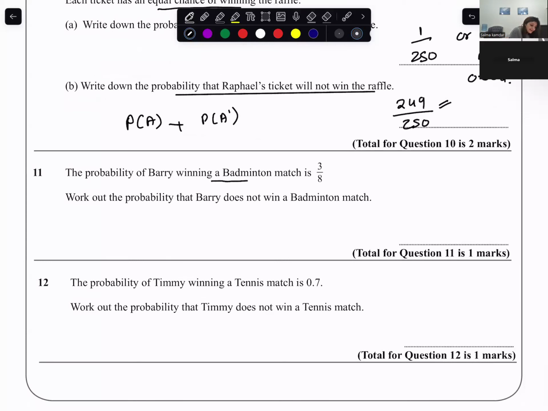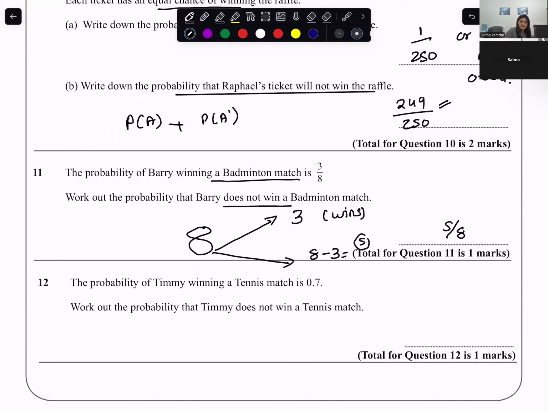Probability of Barry winning a match is 3 by 8. Write down the probability that he does not win the match. So out of 8 turns, there are 3 turns where he wins. So that he will not win will be how much? Total number of outcomes minus the chances that it can happen. So the chances that it will not happen will be 5 by 8. Pause, try, come back. This is the practice you should follow.